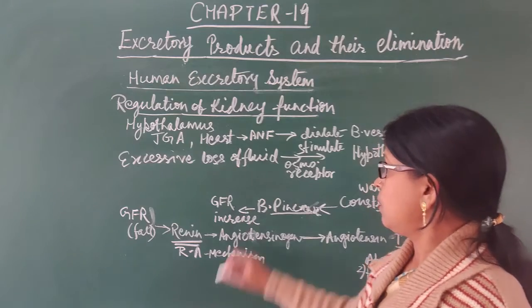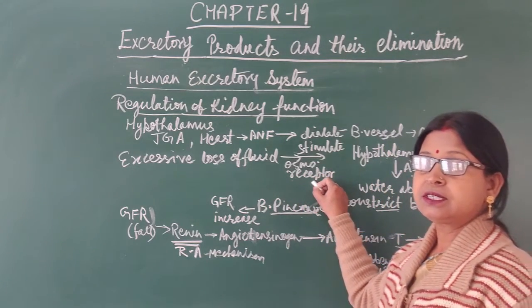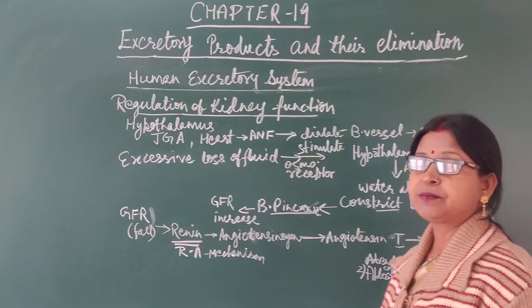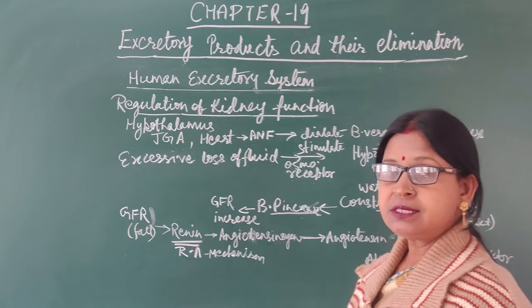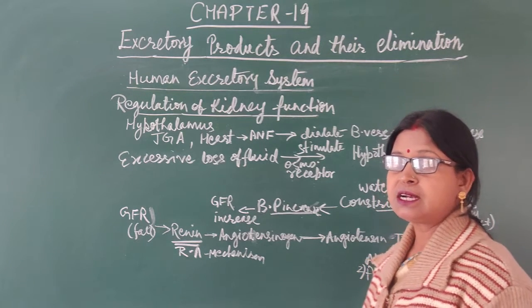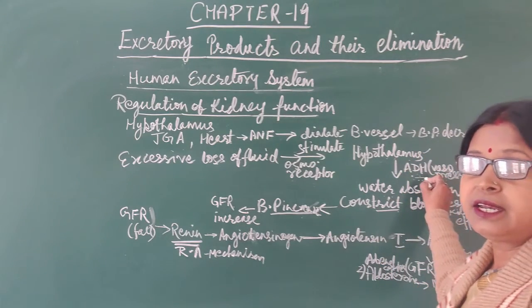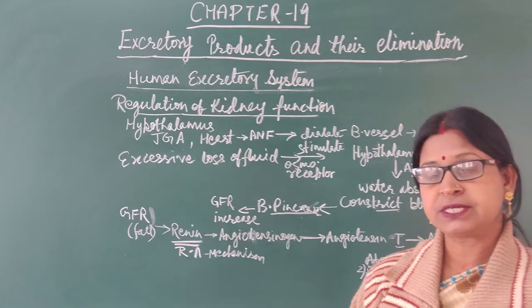Excessive loss of fluid will stimulate the osmoreceptors present in the body. These osmoreceptors will stimulate the hypothalamus. As a result, the hypothalamus starts secreting the hormone ADH, that is antidiuretic hormone, which is also known as vasopressin.